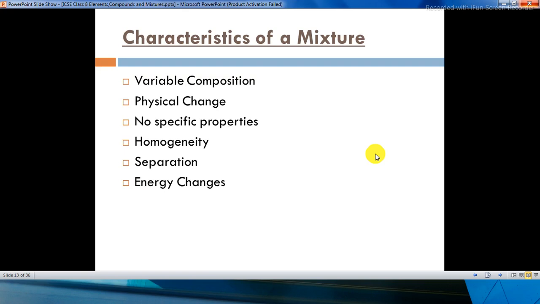Homogeneity will be observed here, like if it is homogeneous or heterogeneous. Then for the separation, you have to check in what way you can separate the mixtures. And there will be no energy changes taking place in the mixture because there is no chemical change taking place here.